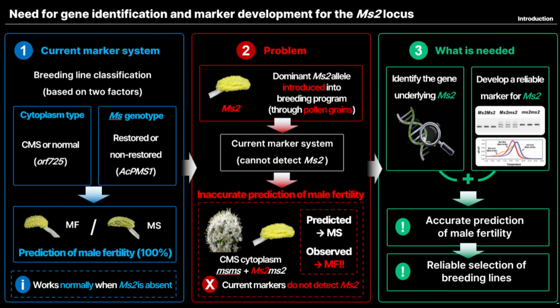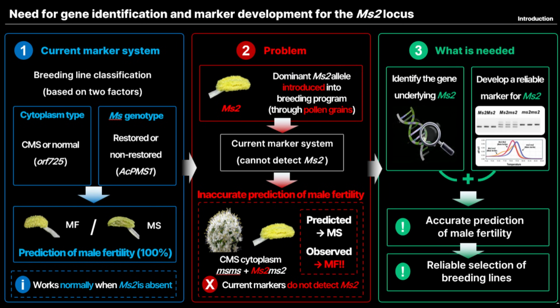In onion, F1 hybrid breeding based on CMS uses a three-line system. This system requires three different lines: a male sterile line, a maintainer line, and a restorer line. These lines are defined by their cytoplasm type and RF genotype. Rapid and accurate identification of these lines is essential for the successful use of this system. Molecular markers are useful tools for this purpose.